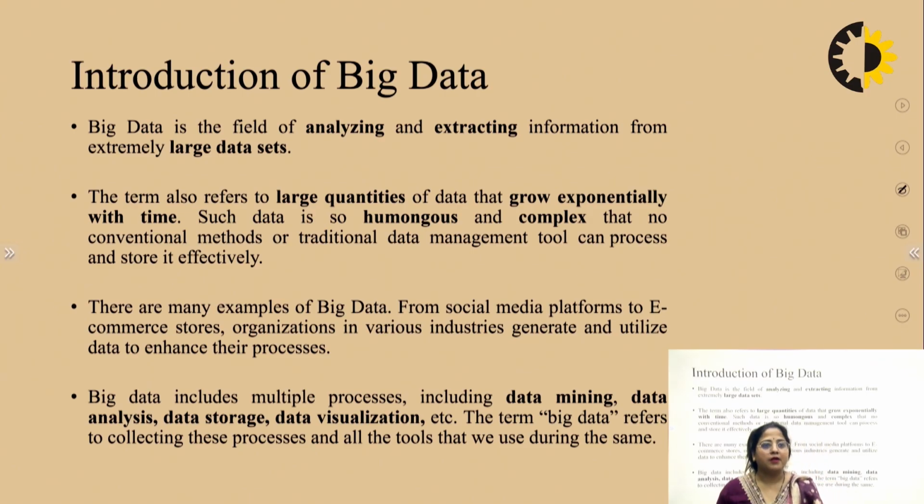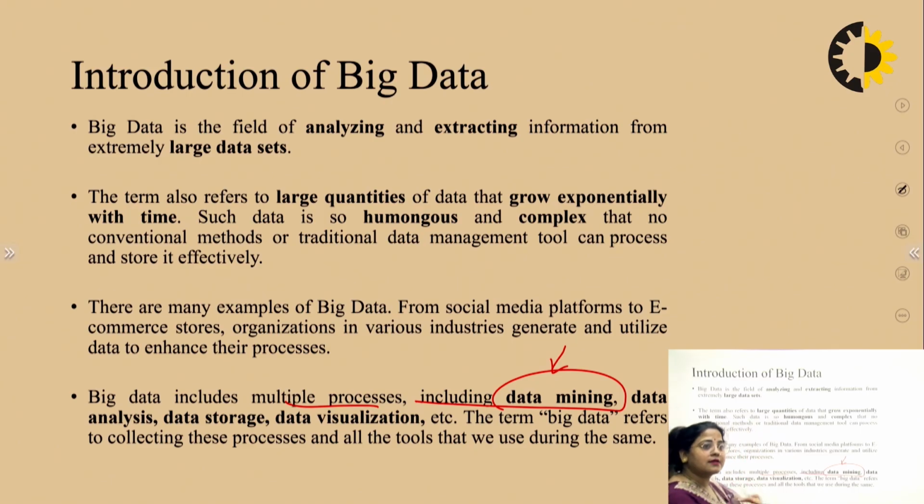There are many examples of big data, like social media data and e-commerce store data. Organizations in various industries generate and utilize data to enhance their processes. Big data includes multiple processes, including data mining. Data mining is a process where we want to access our data from a large amount of data. Then data analysis, data storage, and data visualization. These are some processes which are applied on big data. After these processes are applied, we find good information and knowledgeable data from big data.